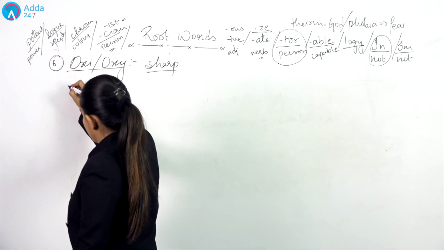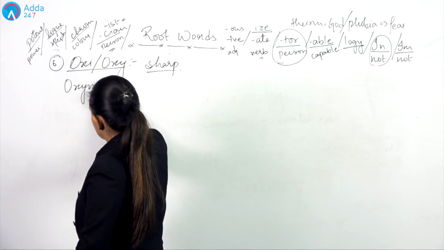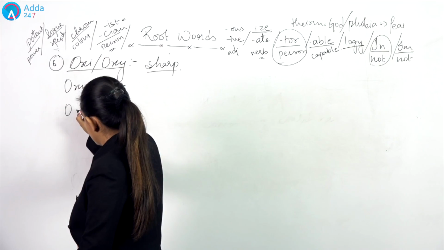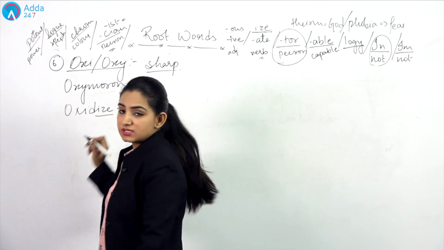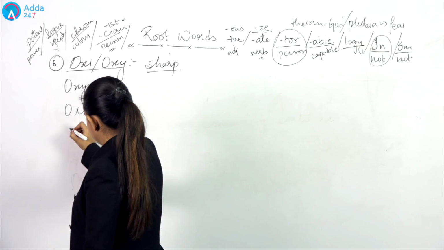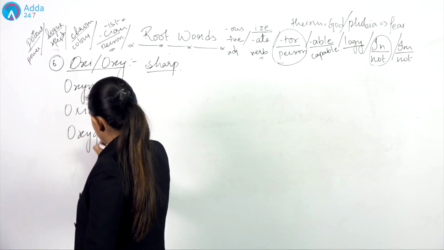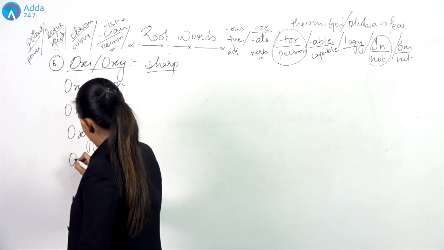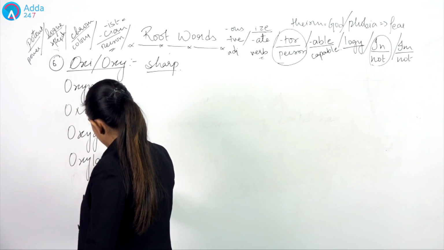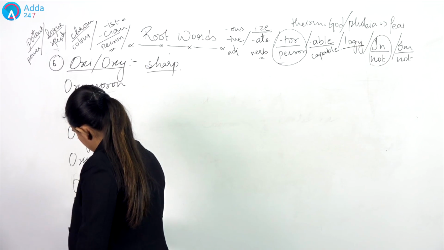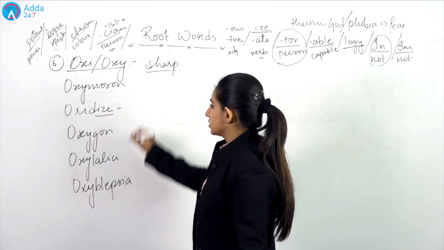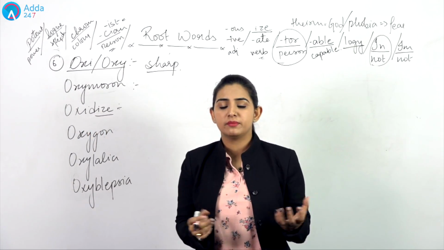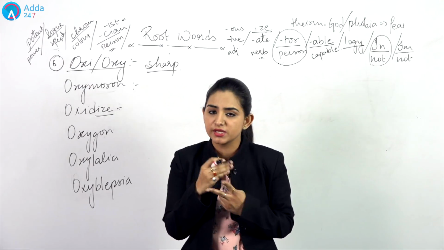For example, we have the words like oxymoron. What does this mean? We have oxidize, again we have I-Z-E, that means it's a verb. Then we have oxygon, then we have oxylalia, and then we have oxyblepsia. Now, when I say oxymoron, oxymoron means when you have the two extremes of something.